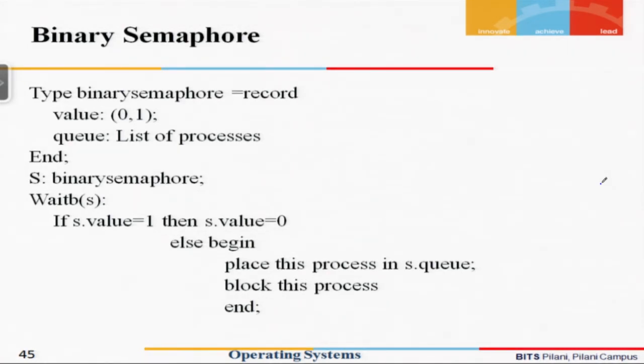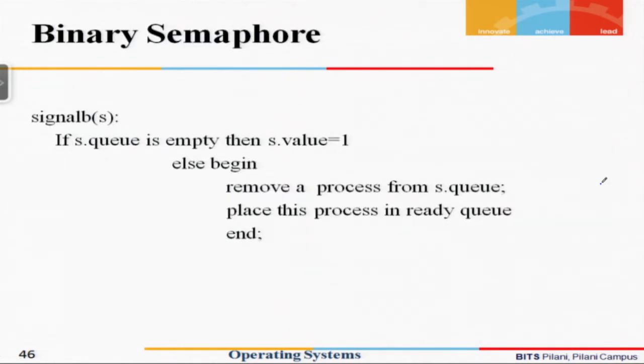Since it is going to become negative, we block this particular process. So you check if the value is equal to 1, then decrement it to make it 0, else pick up the executing process, place it in the S dot Q and block this process.